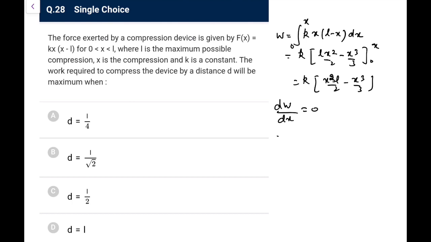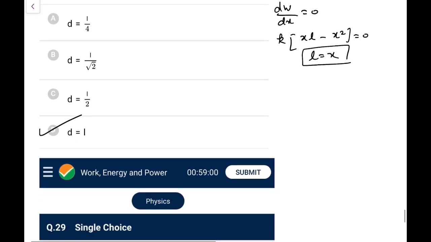Differentiating, k is common, x square L by 2 would give xL, x cube by 3 would give x square, equal to 0, so that is L equal to x. That is what we are getting. So the maximum work required would be when d is equal to L. Option is given, so that is equal to d.